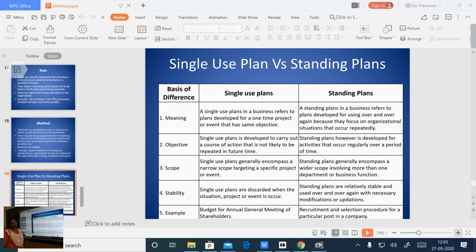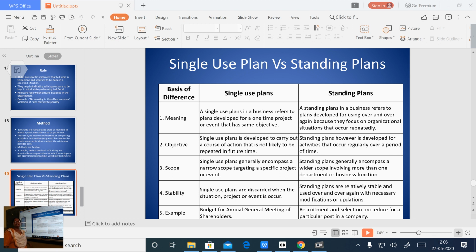Then comes the scope. Single use plan generally encompasses a narrow scope, targeting a specific project or event, that is single. For a project, as last year we had our annual day, it was a one time program. We have done a lot of planning and it worked out properly, and finally we had a very good stage show. Clear, it's a one time thing.